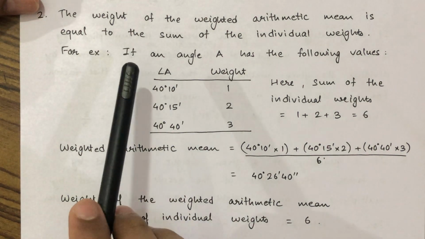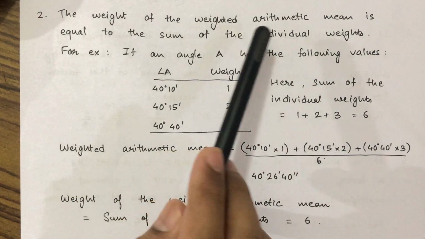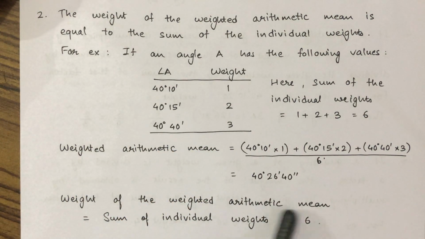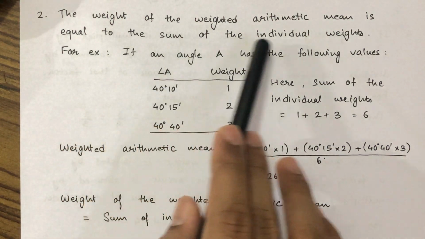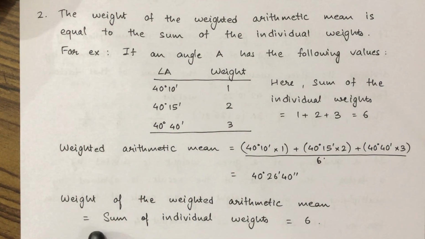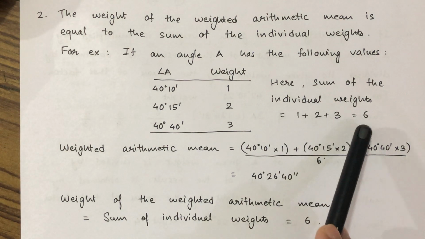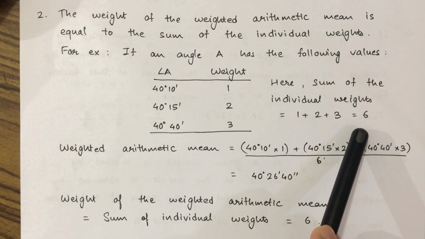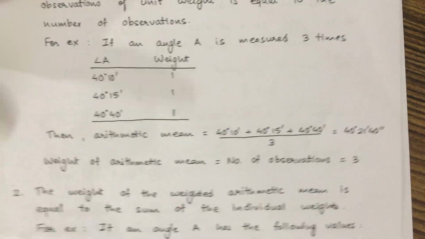So according to the second law, the weight of weighted arithmetic mean is equal to the sum of the individual weights, that is equal to 6, because the sum of individual weights is 6. Okay, moving on to the third law.